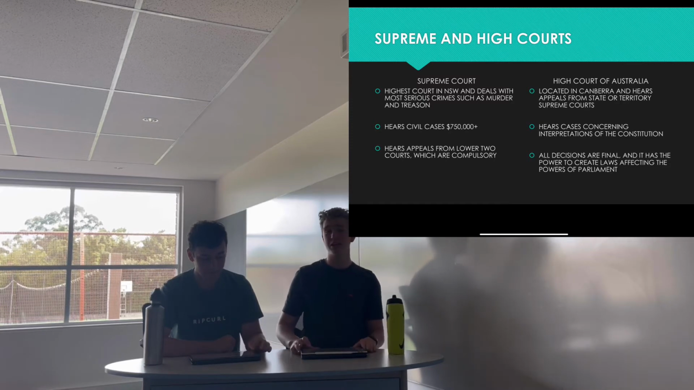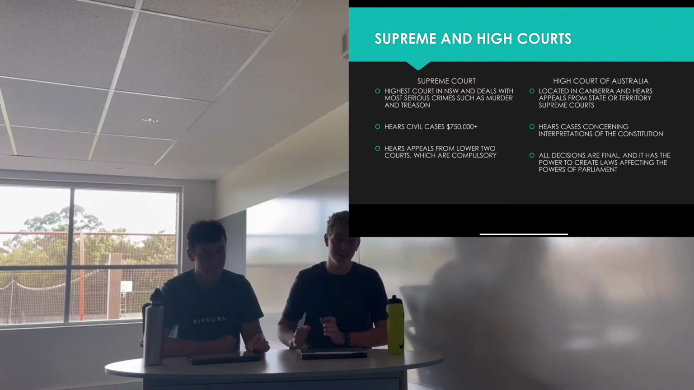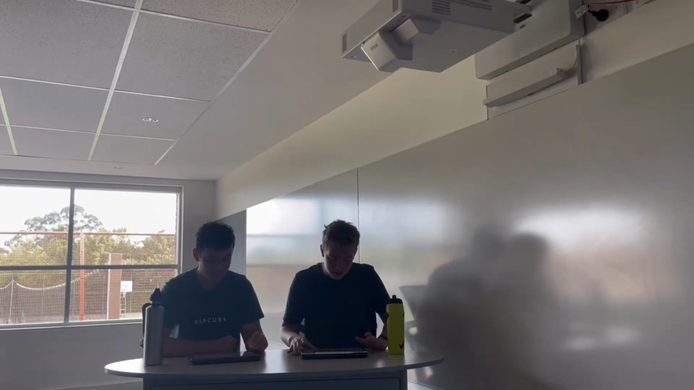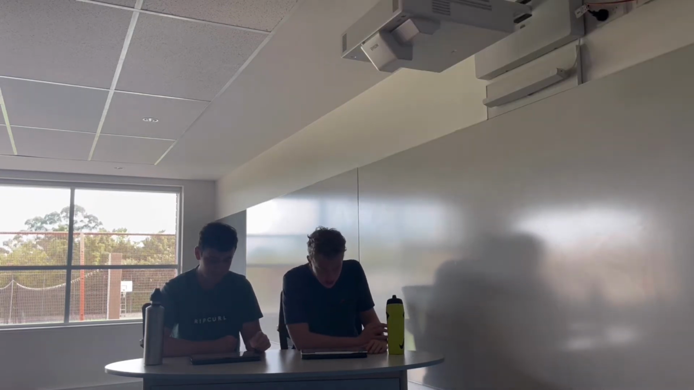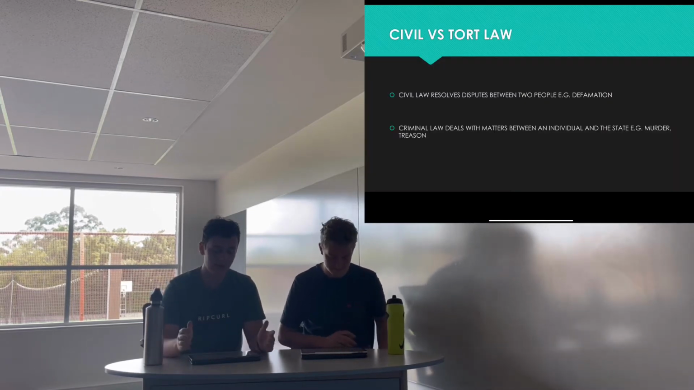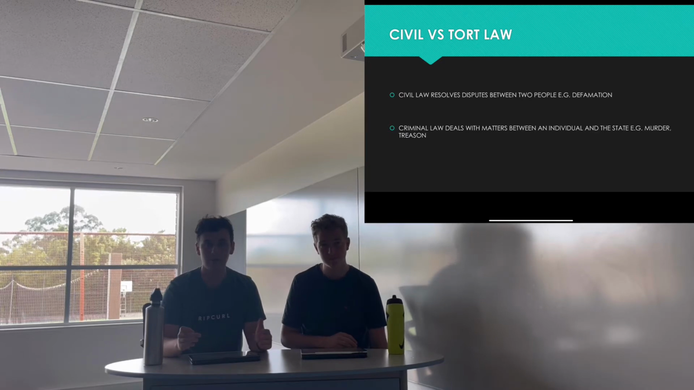Wow, and if you think back to a history video, you'll remember the Eddie Mabo case, which was actually settled in the High Court. So other than these courts, there is also a coroner's court, which investigates deaths by unnatural causes, the family court, which settles family law matters, and the drug court, which tries to provide long-term solutions to drug offenders. So the next topic is looking at the difference between civil and criminal or tort law.